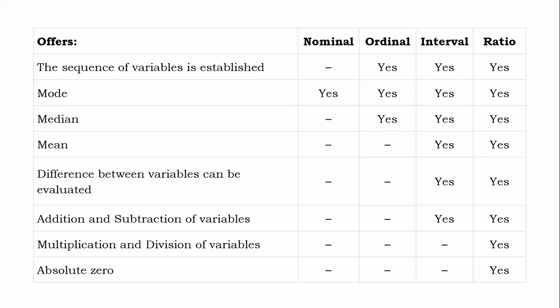Median can be found for ordinal, interval, ratio, and not for nominal, because already I have told in case of nominal there is no preference, means there is no concept of one being superior to another, so we cannot sort in either ascending or descending order with respect to the quality, so we cannot find median.